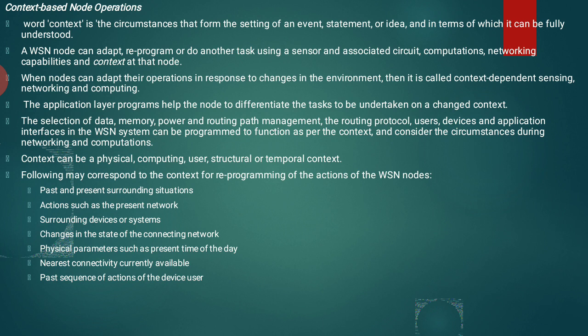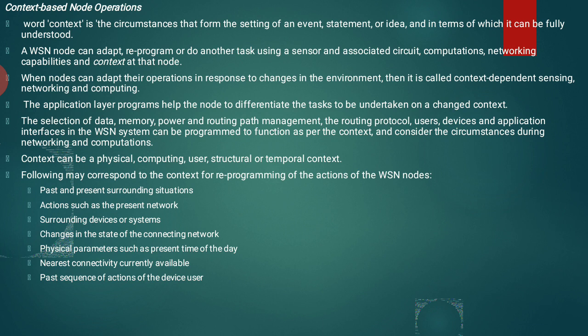The application layer program helps the node to differentiate the task to be undertaken on a changed context. So in the application program layer only, the program helps the node, the device, to differentiate the task. So it identifies different tasks to undertake on a changed context. Whenever the context has changed, what action should take place should be understood at the application layer by the program.